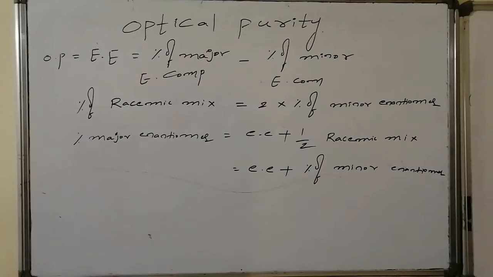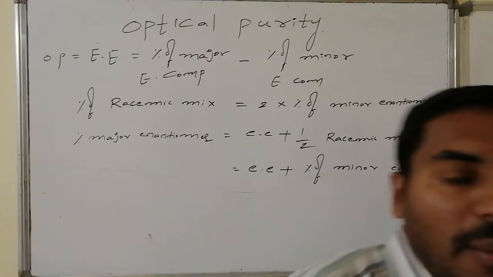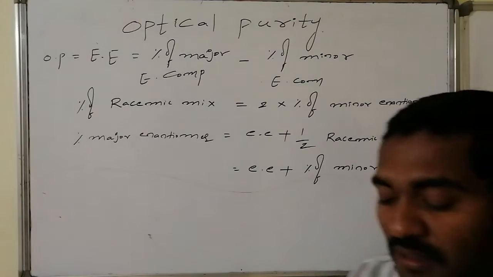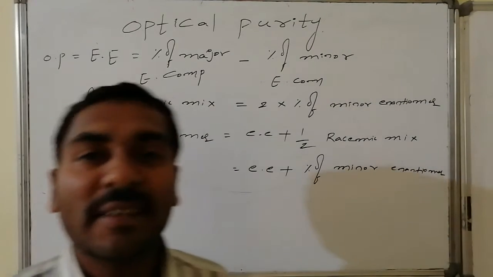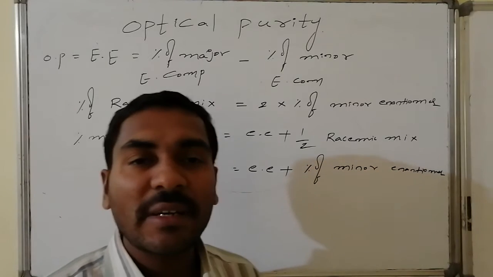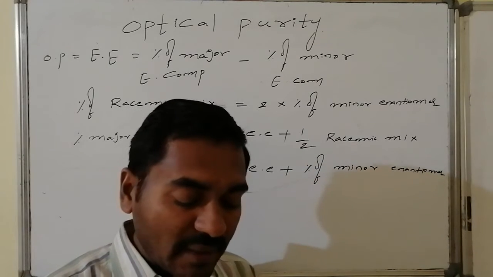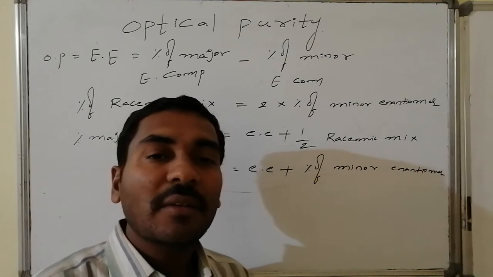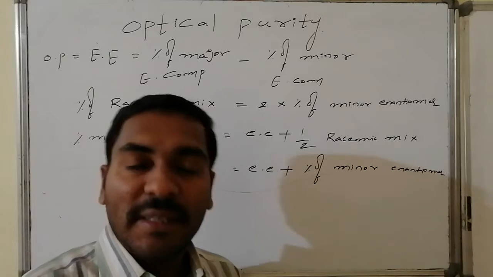The percentage of racemic mixture present in the resultant reaction product can be given by 2 times the percentage of minor component present in the mixture, because whatever the minor component is, it cancels the same percentage of the opposite, major enantiomer.